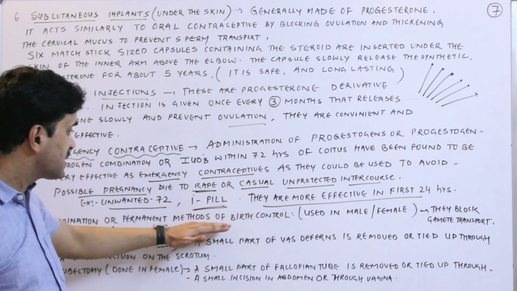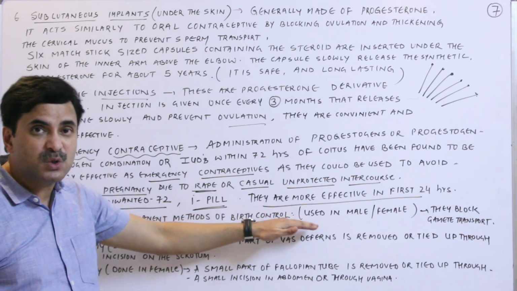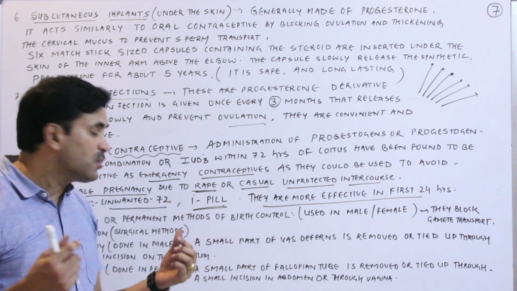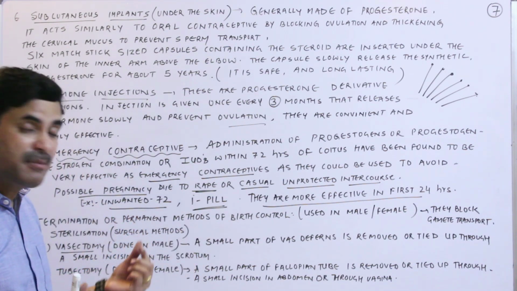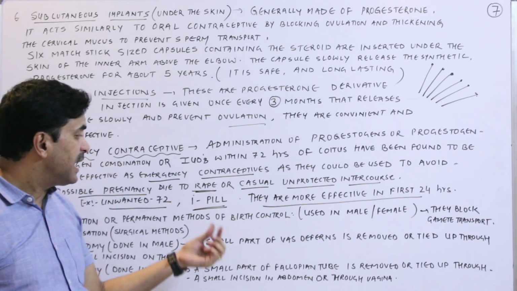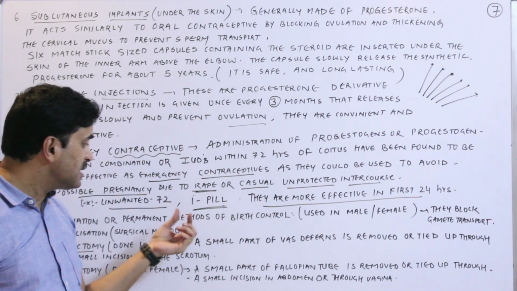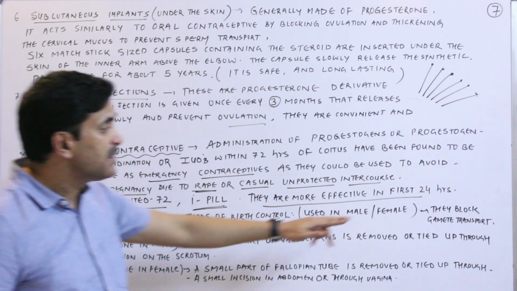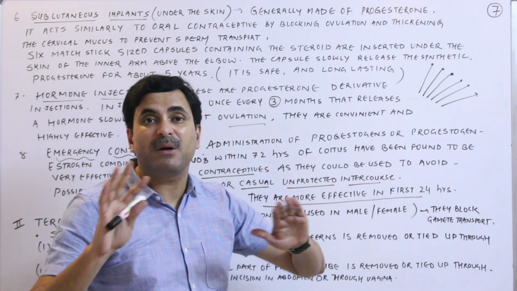These methods can be used by a male and also by a female. And what is the role of these permanent methods? They block the gamete transport permanently.